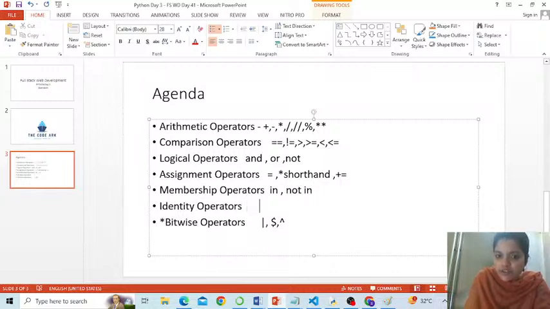Identity operators that we saw are is and is not. Alright, fine. I doubt we will be able to do the bitwise operators. Whenever time permits in between, we will definitely complete the bitwise operators also. I hope you got my point. Anyway, the chances we will ever use bitwise operators in our full stack course are very low, and that's the reason I don't give much importance to it. Is that fine? All of us fine?